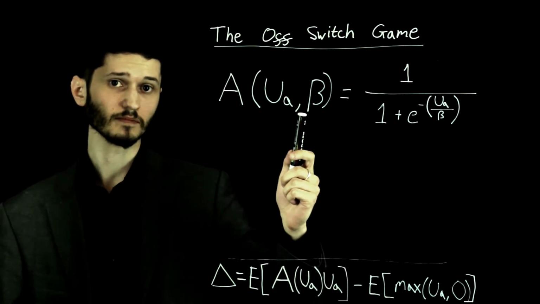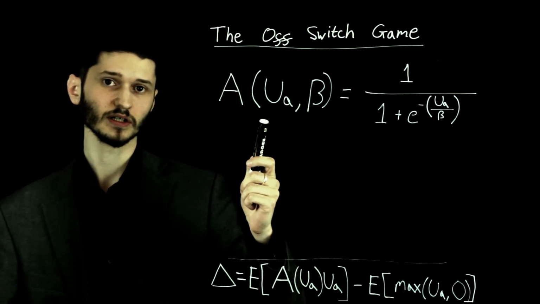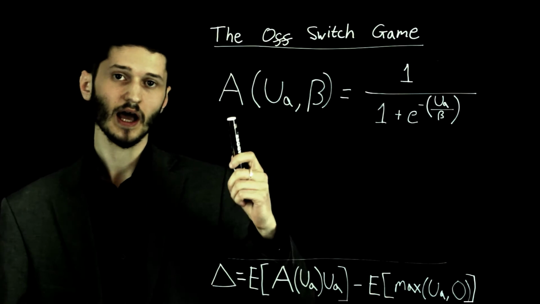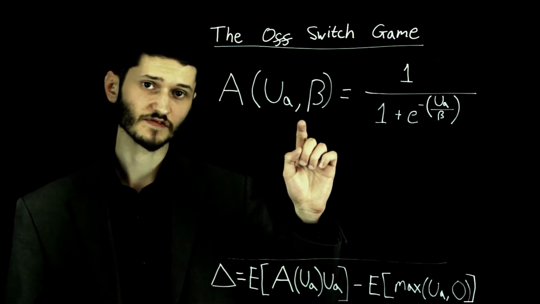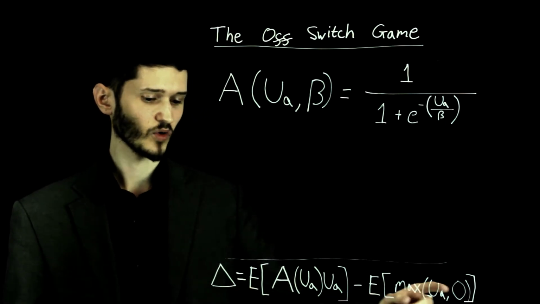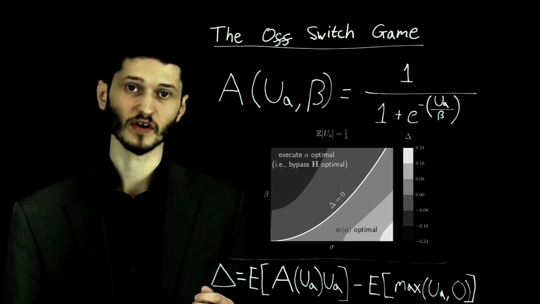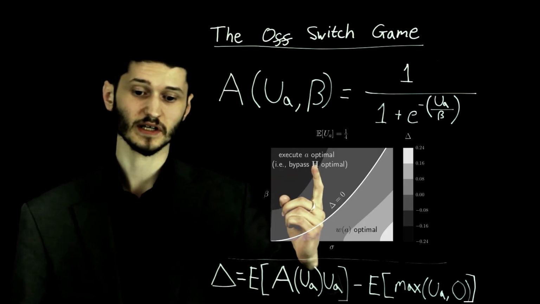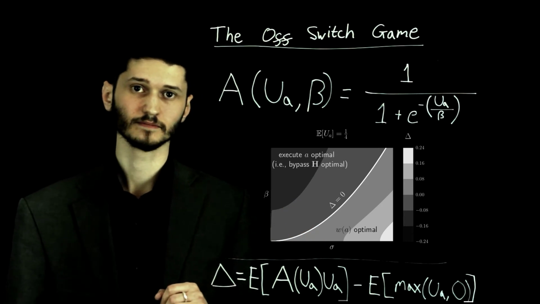The higher beta becomes, the less the agent's allowance of the action is determined by the utility of the action, and the more it becomes just random. And it turns out that if we take our new allowance function and we plug it in place of the old one in our expression for the incentive for obedience, we find that the more rational the supervisor is, in other words, the smaller beta is, the more the incentive for obedience, delta.